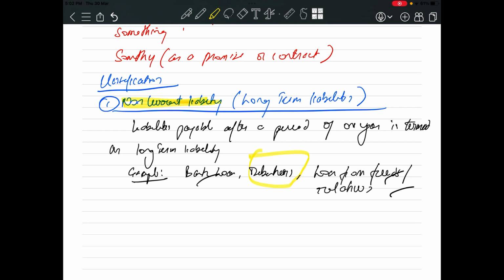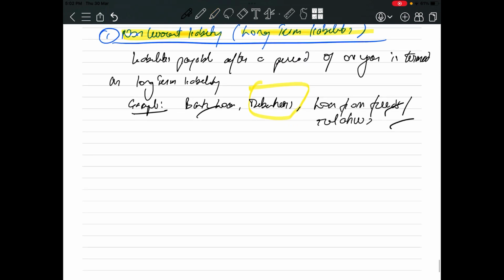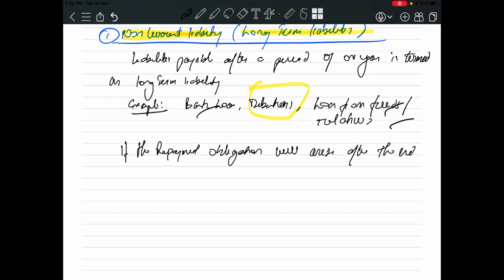Non-current simply means long term. When can we say a liability will be a long-term liability? If the repayment obligation will arise after the end of 12 months, or I can say after 1 year.